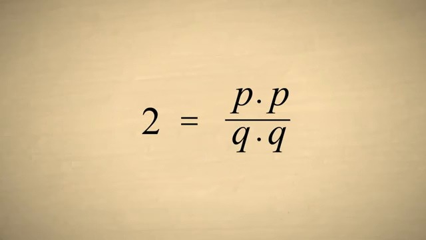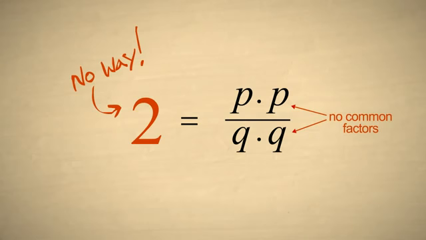So the only other way this fraction could be equal to 2 over 1 is to cancel out common factors in the numerator and the denominator. But we also said that p and q have no common factors. Therefore, there are no factors in the numerator that are the same as any factor in the denominator. So we can't cancel any factors, and there is no way that this fraction can be equal to 2.